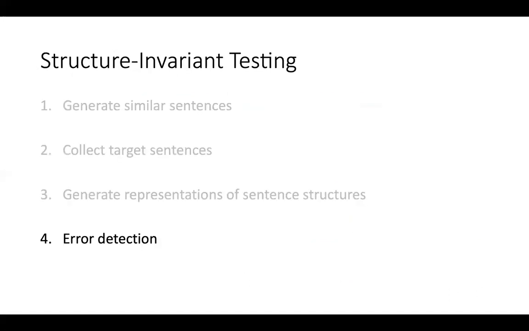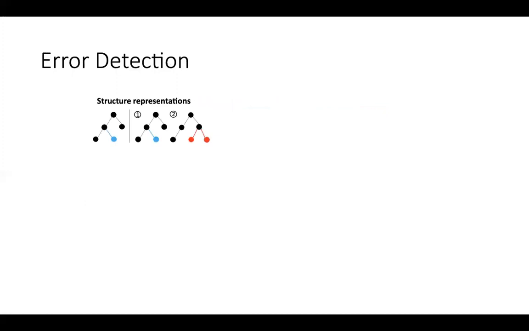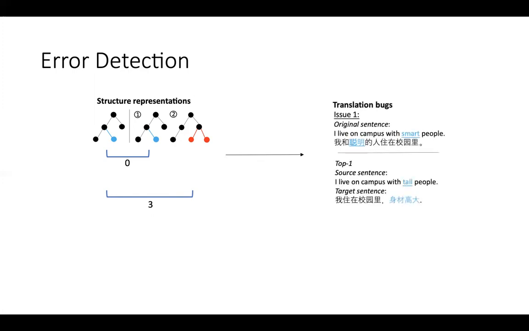The fourth step is error detection. We form the structure of the original sentence translation and the structure of any other translation and calculate their distance. After calculating all the distances, we rank the pairs according to their distance. The pair with the largest distance will be returned as the top one suspicious issue. Each issue here contains the source sentence, the target, the similar sentence, and their translations.